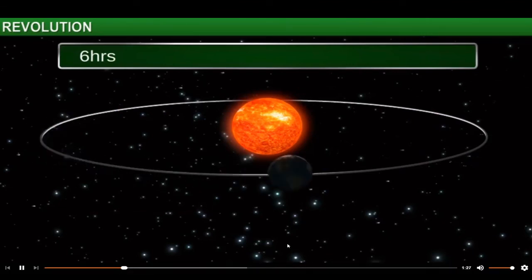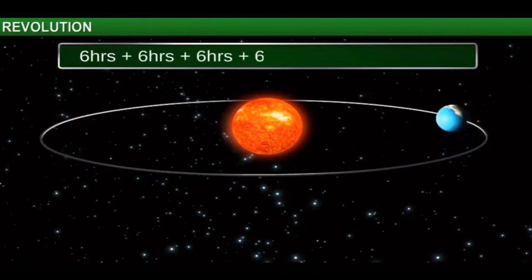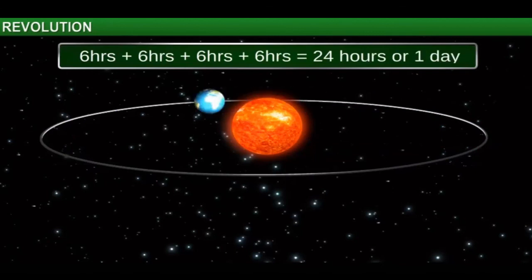Now this is about leap year. Over 4 years, the remaining 6 hours add up to 24 hours, which means 1 full day. This full day is added to the calendar every 4 years.